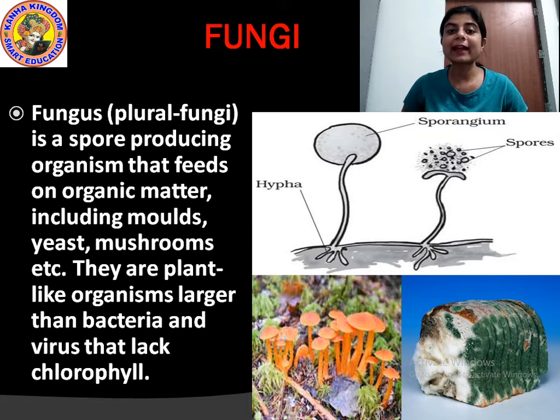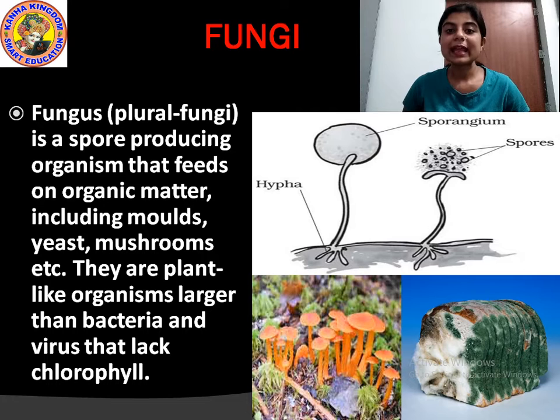And these fungi lack chlorophyll. What is chlorophyll? Chlorophyll is a green pigment that all the green plants contain, through which the green plants can make their own food. But since this fungi is also a plant-like organism but it lacks chlorophyll, that is why these fungi cannot make their own food to grow.